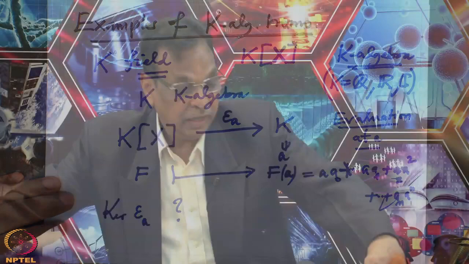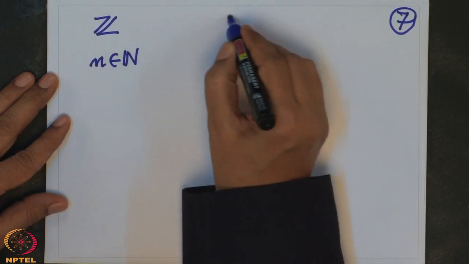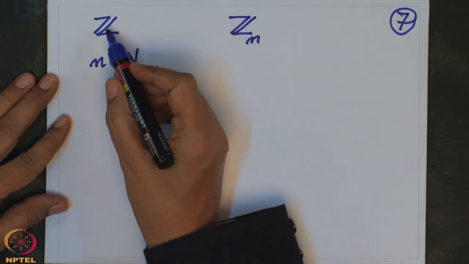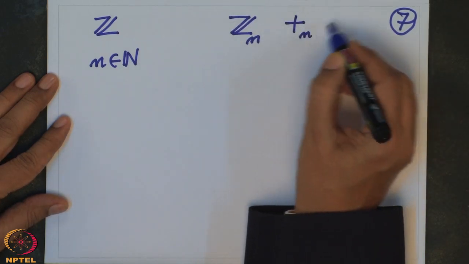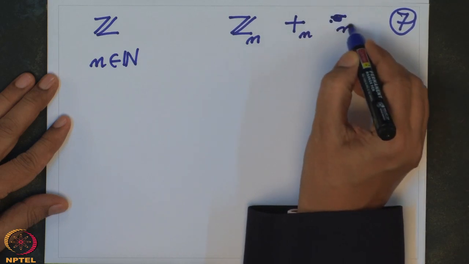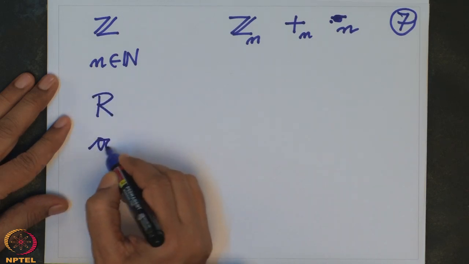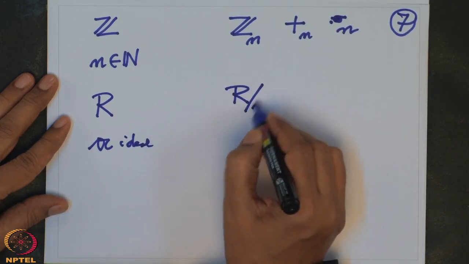But before I do that, I also need a construction of a new ring by using an ideal. So remember, from Z and given any natural number n, we have constructed a new ring called Z modulo n. This ring was constructed by taking the operations addition modulo n and multiplication modulo n. Similarly, given any ring R and given any ideal A, I am going to construct a new ring which will be denoted by R modulo A.